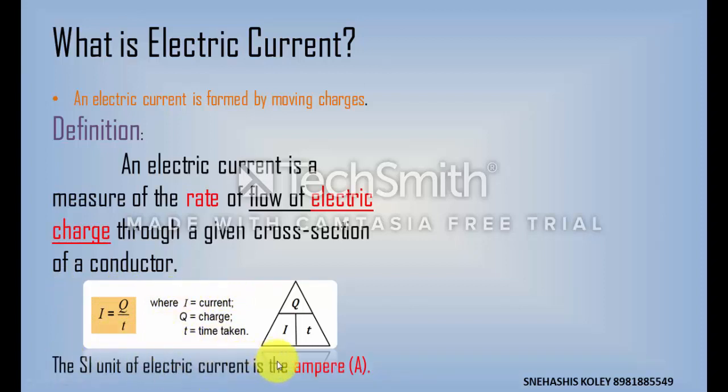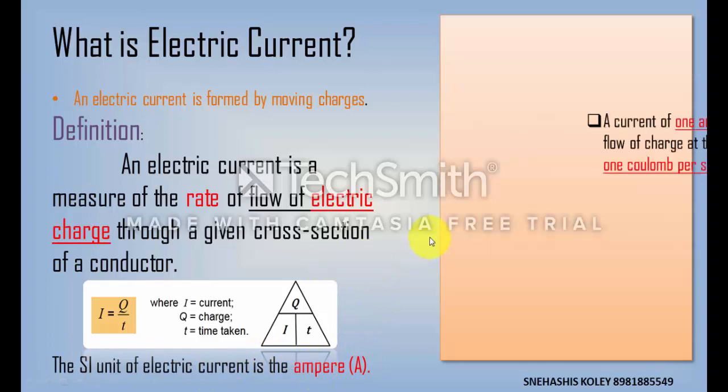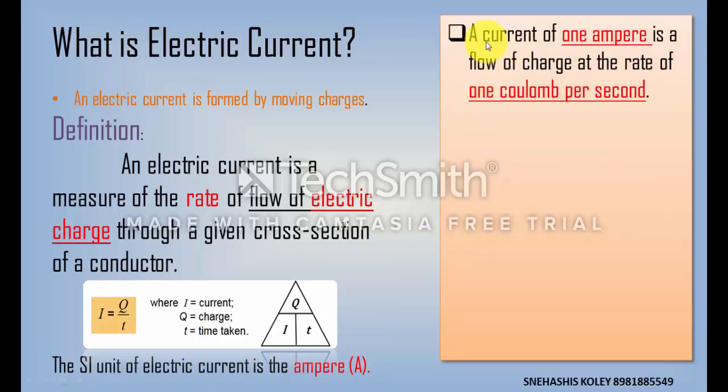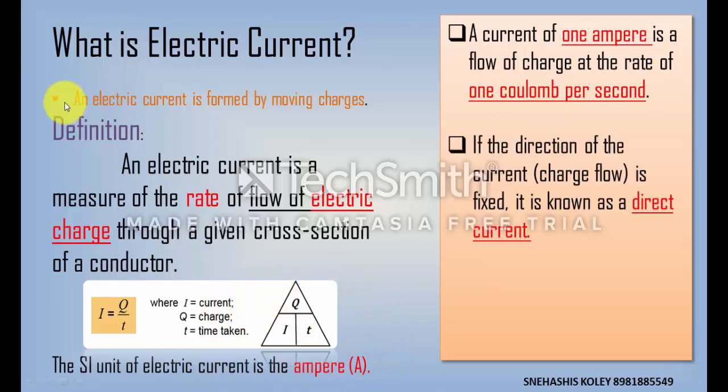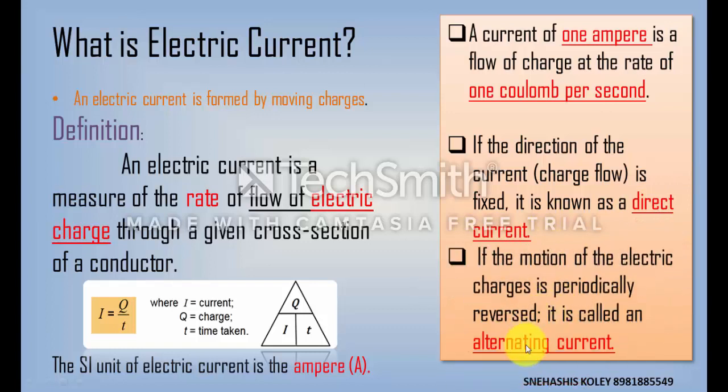So the SI unit of current is ampere. A current of 1 ampere is a flow of charge at the rate of 1 coulomb per second. That means 1 ampere means 1 coulomb per second. There are two types of electric current. One is direct current or DC, and another is alternating current or AC.